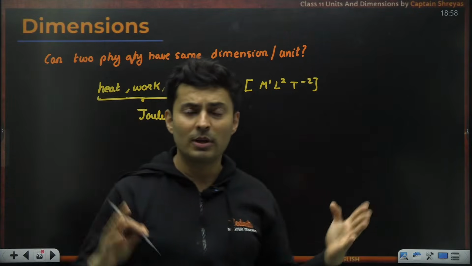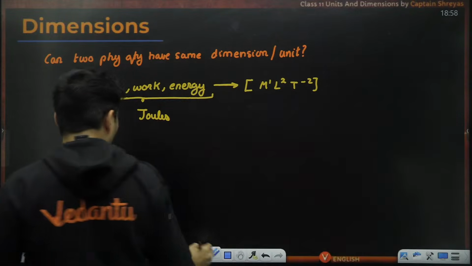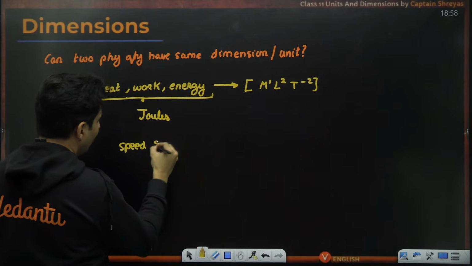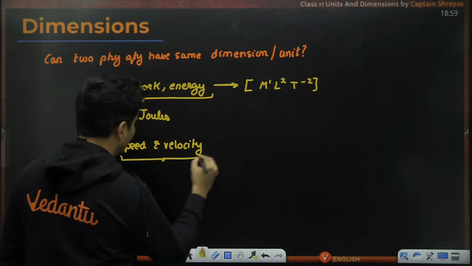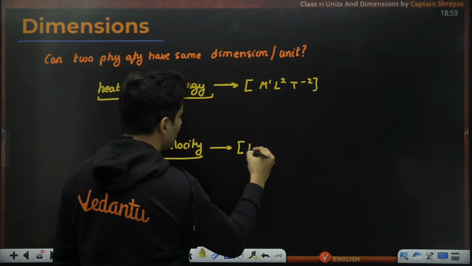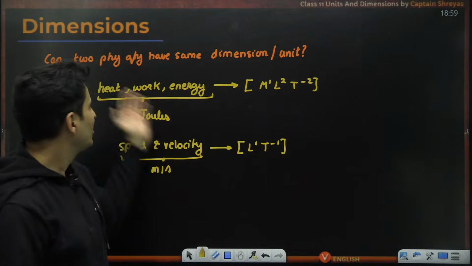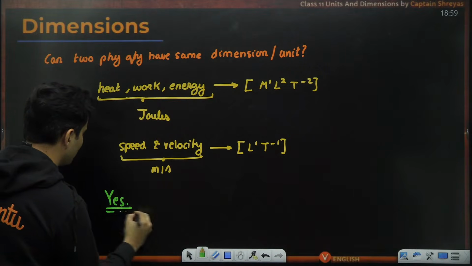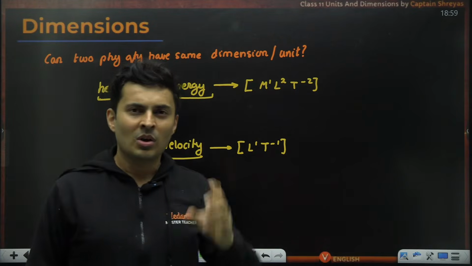So it is sometimes possible for two different things to have the same dimension or even the same unit. Forget that. If you don't accept this, no problem. How about speed and velocity? Both of them can be measured in meters per second. They have the same unit and they have the same dimension also, L raised to 1, t raised to minus 1. So this is also perfectly fine. So the answer to this is a definite yes. Yes, it is possible. So two or more physical quantities can have the same dimension or the same unit.